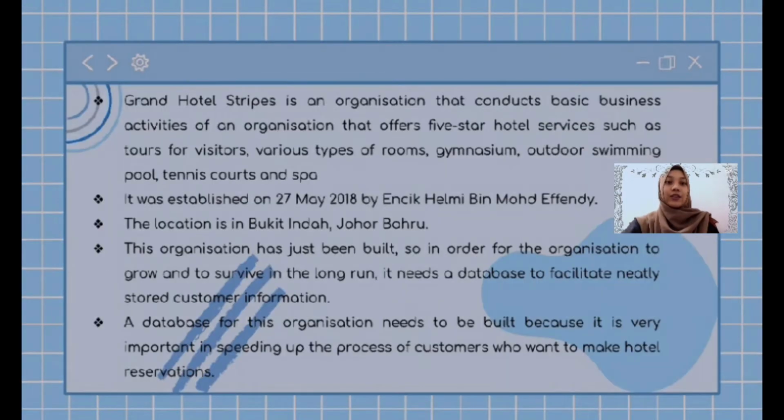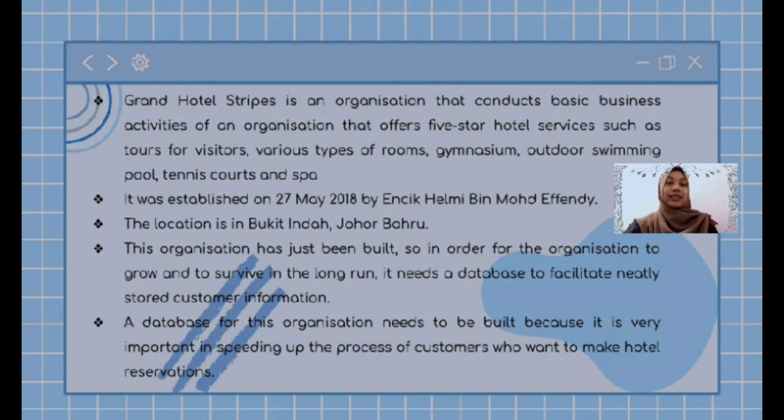Organization background. Grand Hotel Stripe is an organization that conducts basic business activities of an organization that offers 5-star hotel services such as tours for visitors, various types of rooms, gymnasium, outdoor swimming pools, tennis courts, and spa. It was established on 27 May 2018 by Encik Hel. The location is in Bukit Indah, Johor Bahru.